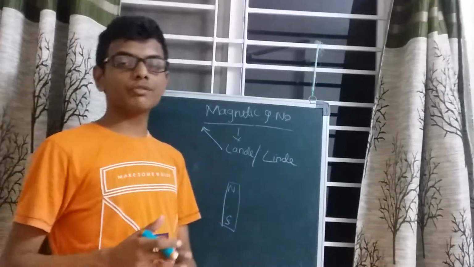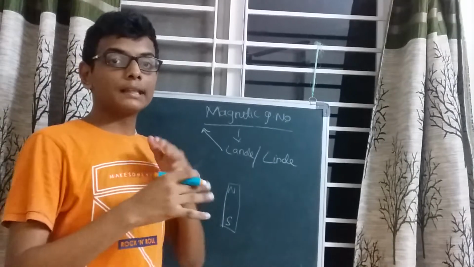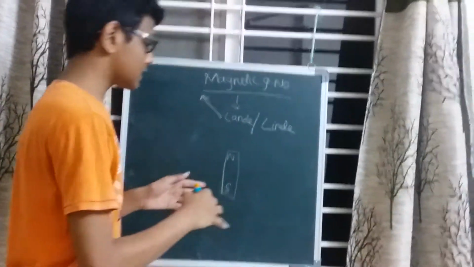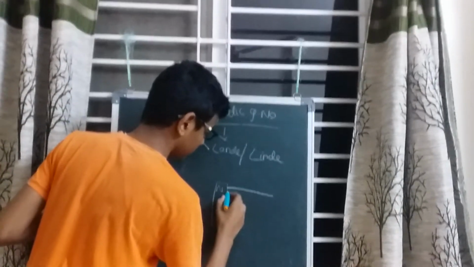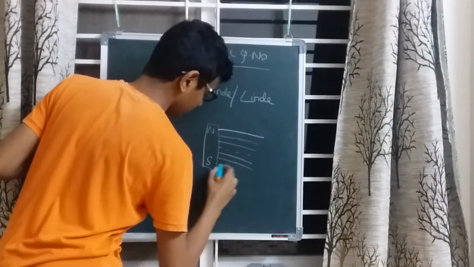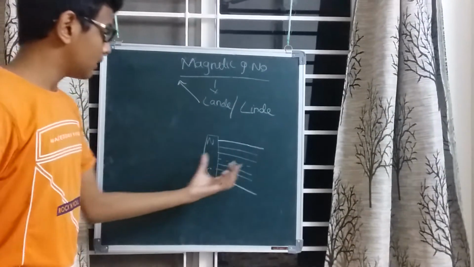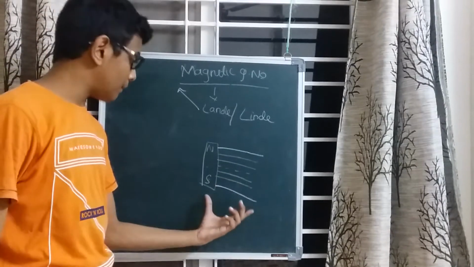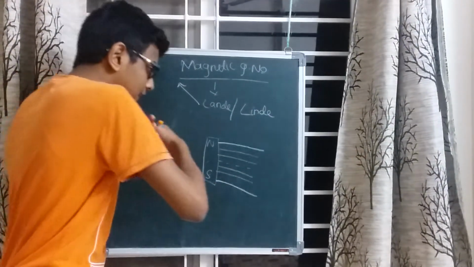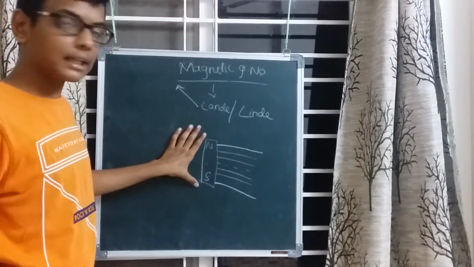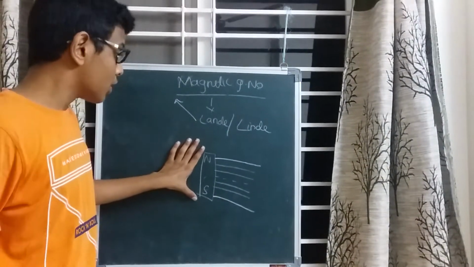The general definition of the magnetic field is the region around the magnet where its influence could be felt. Let us see how. Let us suppose this area to be the magnetic field. That is, up to this region, the magnetic field of the north-south bar magnet could be felt.